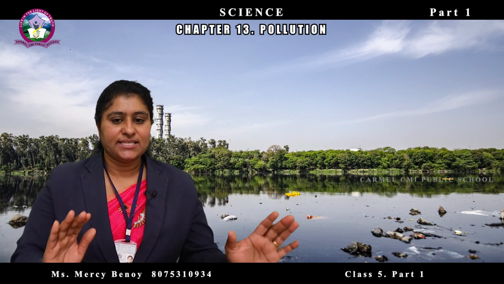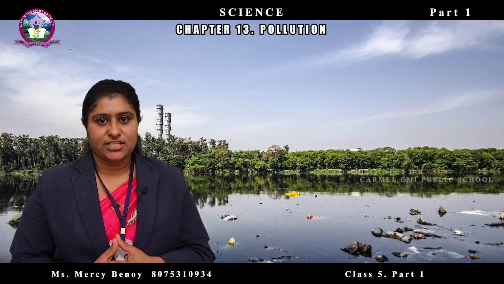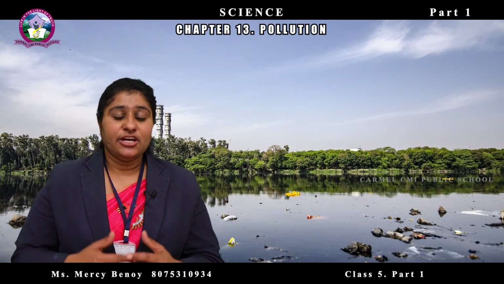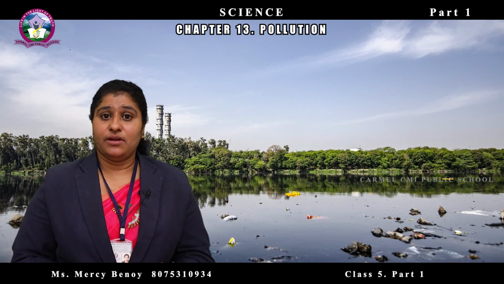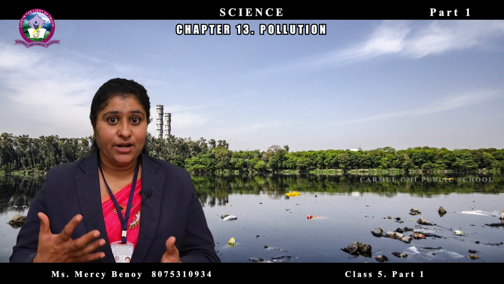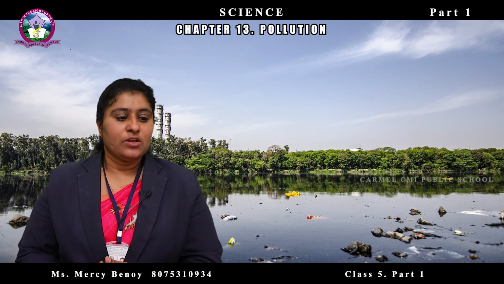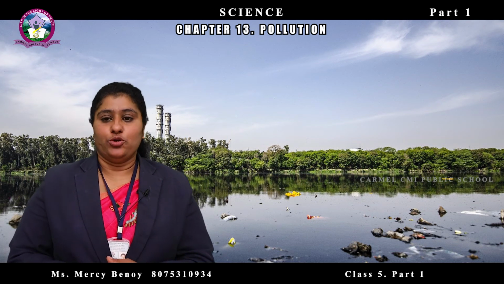Water that collects in and around the houses or streets is called stagnant water. Sometimes we can see water collecting in and around our houses or streets. In stagnant water, mosquitoes breed and spread diseases like malaria and others. So these are the different sources of water pollution.